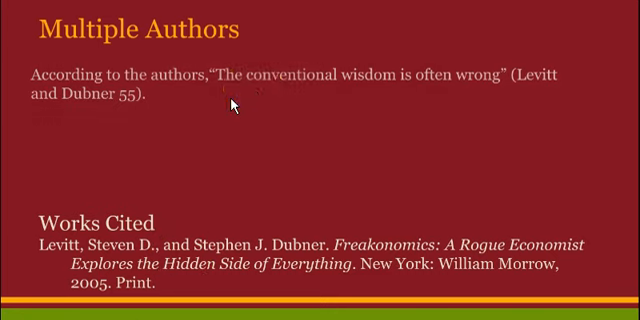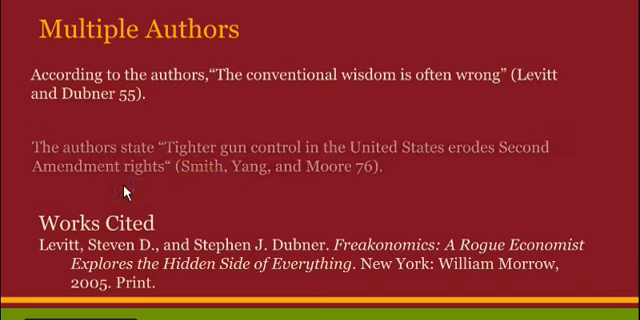In the next example, we're going to look at multiple authors. The book Freakonomics has two authors, Steven Levitt and Stephen Dubner. So it would look like this. Inside parentheses is Levitt and Dubner, page number 55. Here's another example with three authors, Smith, Yang, and Moore, page 76.